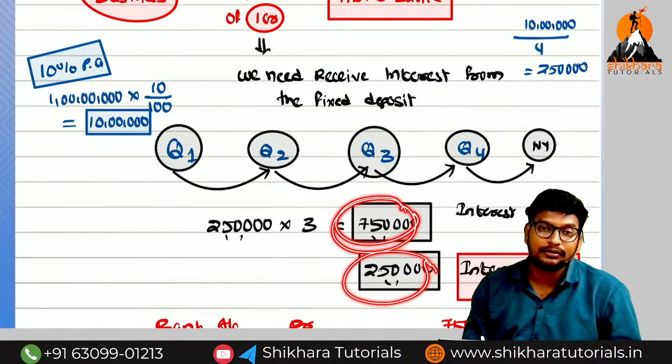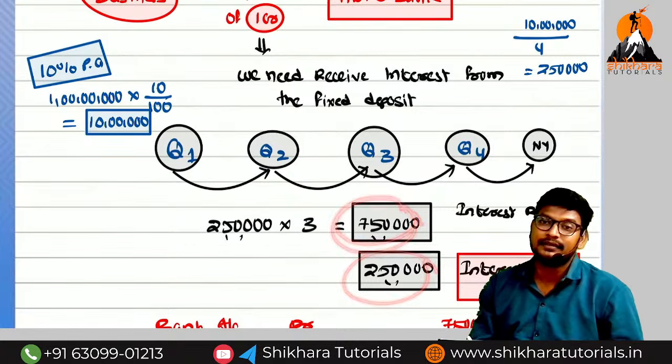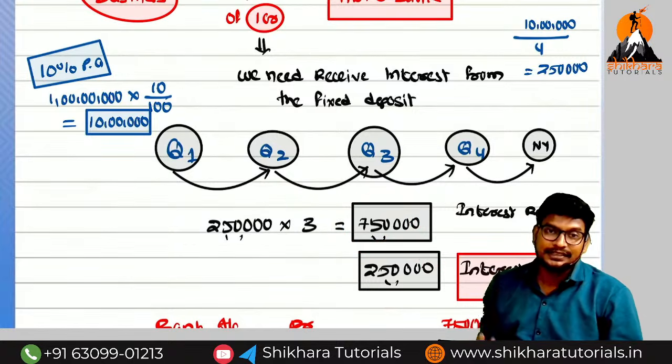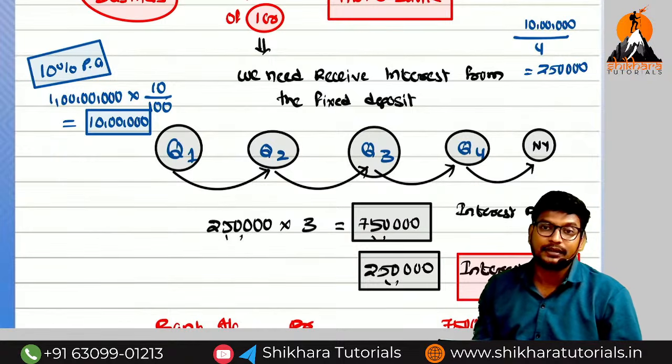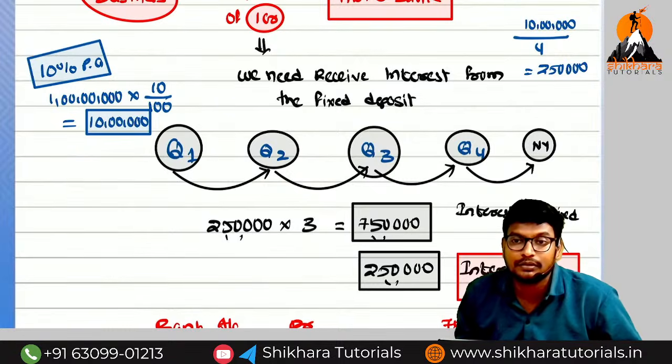What is the entry for the 7,50,000? Cash or bank account debited to interest received account. But this interest we have received. If you received, it means cash or bank. We have not received the 2,50,000, for that reason, interest receivable account debited to interest account.